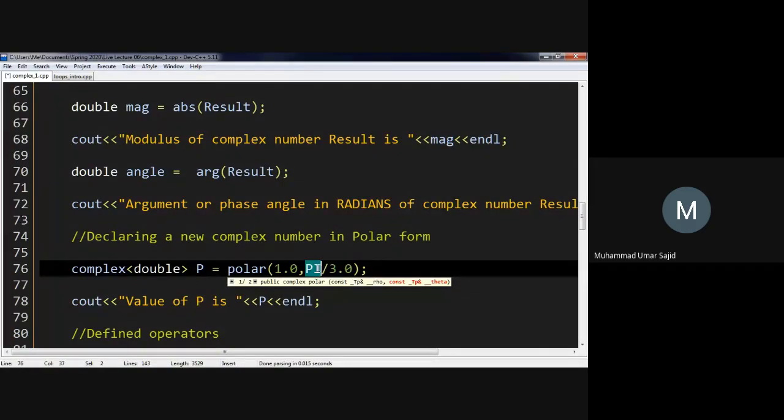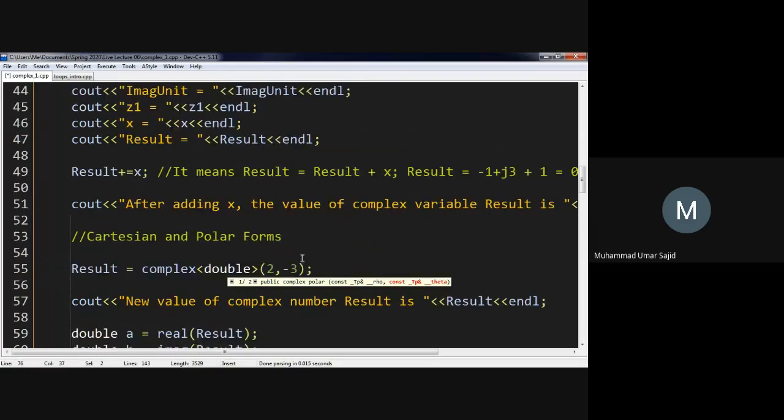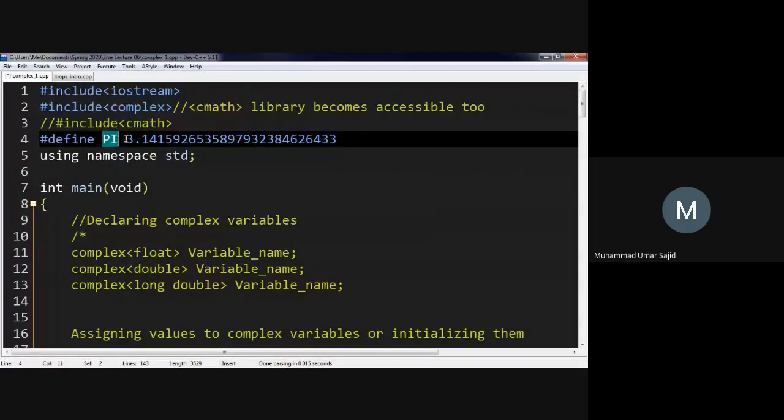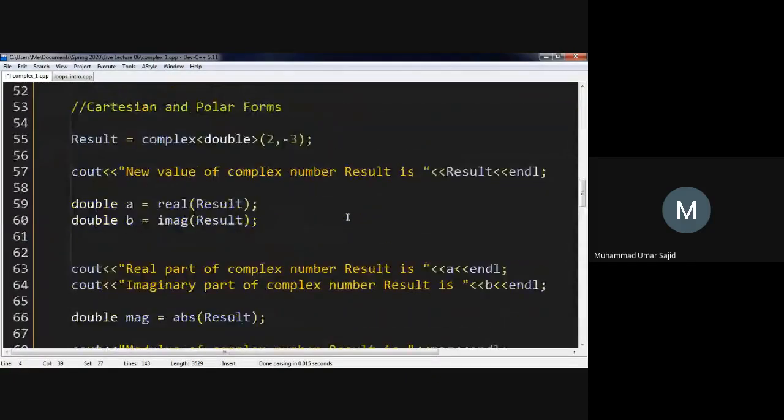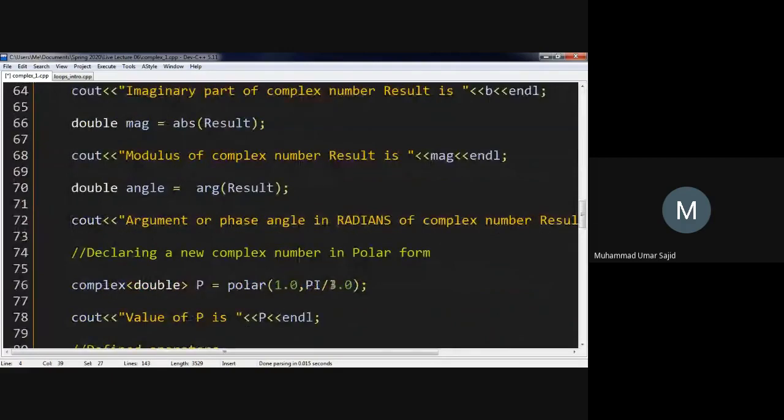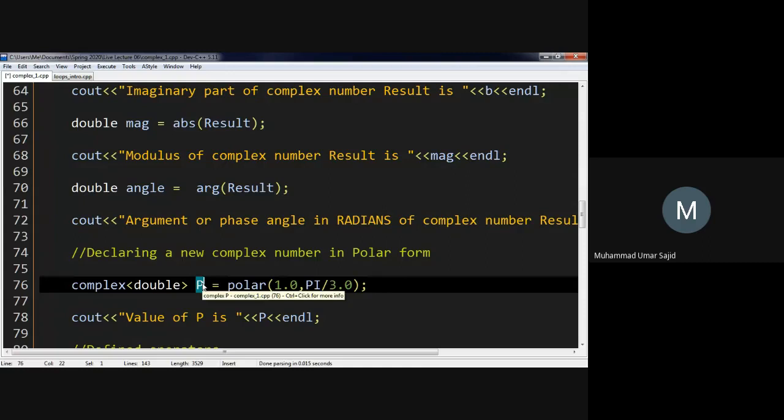So what is this pi? This pi is defined here. Whenever I use this word, it is replaced by whatever value you have typed here, and based on the context it is used in, that number is divided by 3.0. So this is a double value, and this polar number, which we have named p, is a complex number with a radius of 1 and an angle of 60 degrees. If you want to write 1 angle 60 degrees, you might have written that, or 1 e to the power j 60 degrees, or 1 e to the power j pi by 3.